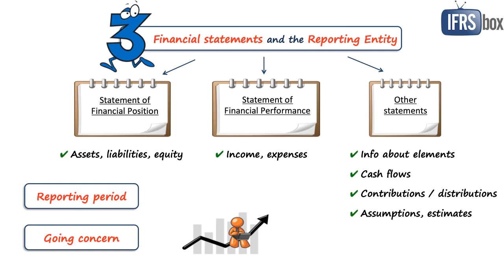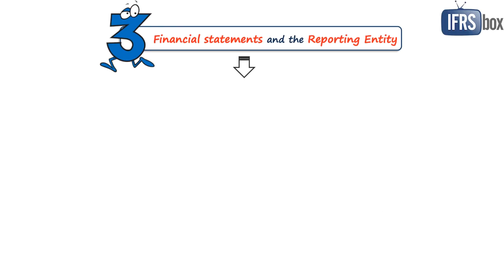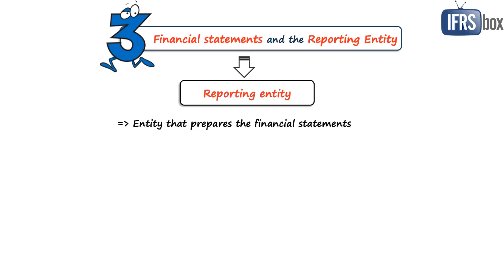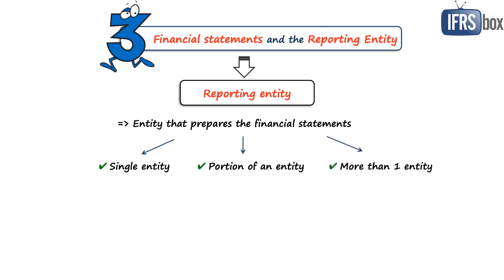Okay, then chapter 3 speaks about the concept of a reporting entity, and that is an entity that must or chooses to prepare financial statements. And this entity can be a single entity, one company, or even a portion of an entity, for example, some division of one company, or more than one entity, for example, a parent and its subsidiary. As a result, we have a few types of financial statements.